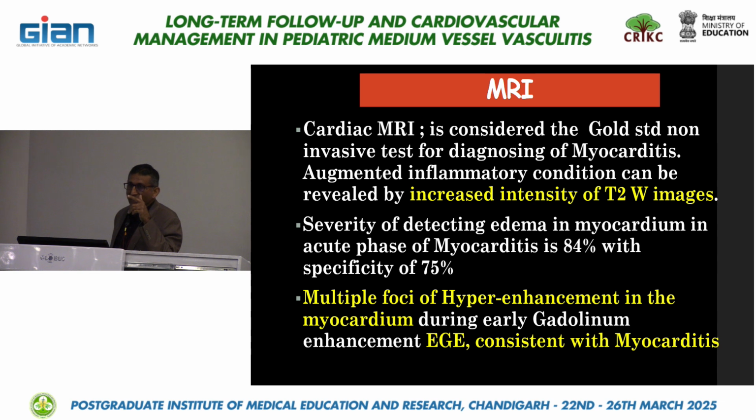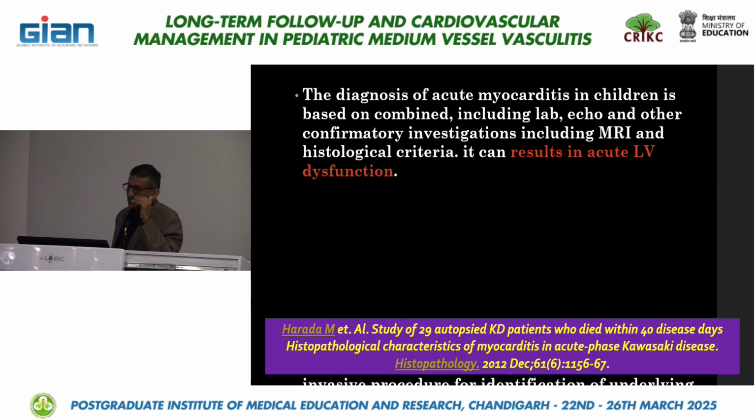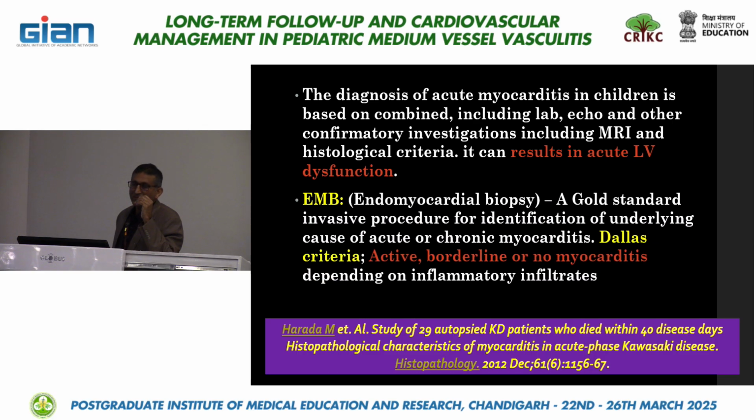So with the evidence, if echo shows some pericardial effusion or EF is borderline or much lower than 50%, or MR or TR, then definitely you consider it myocarditis. If EF is normal and N-pro-BNP is higher, then I consider it a subclinical myocarditis. So diagnosis of myocarditis in children is based on a combination of lab, echo and confirmatory investigations.